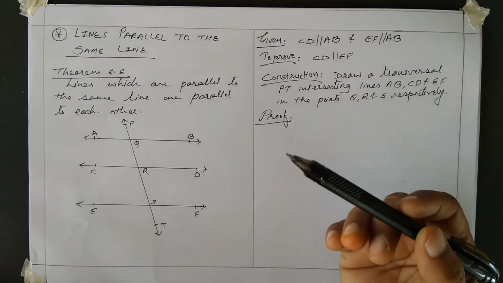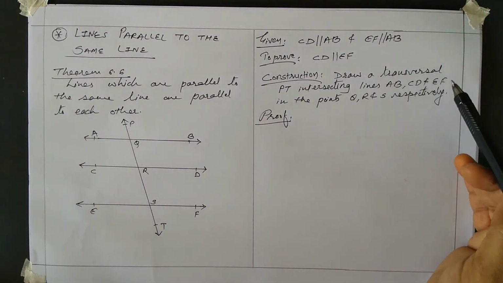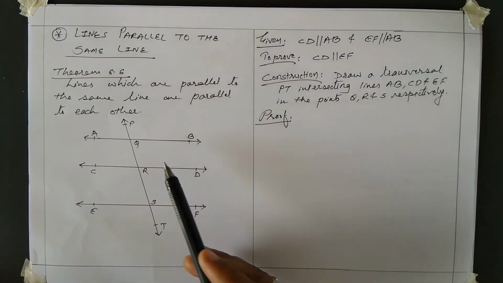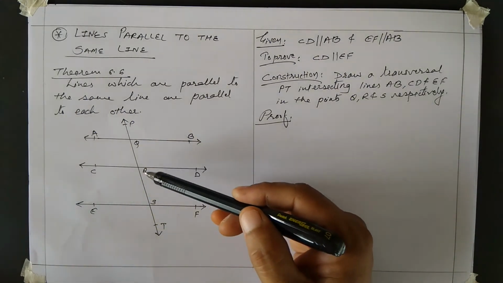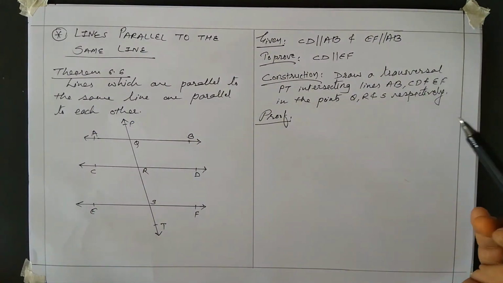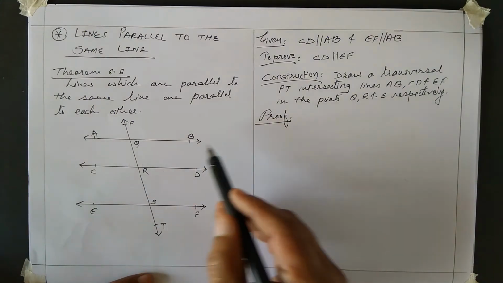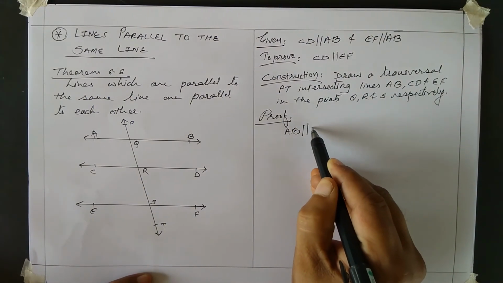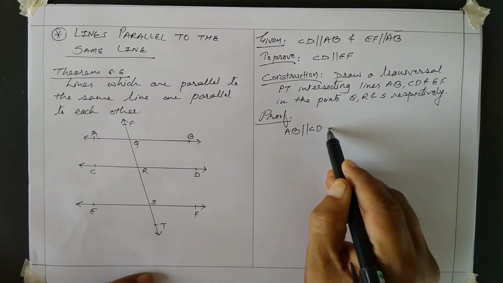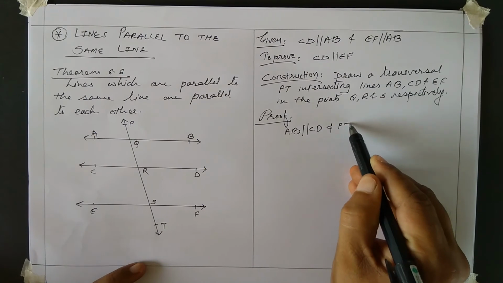Construction. What construction? We have to draw a transversal. That only I have written. Draw a transversal PT intersecting lines AB, CD and EF in points Q, R and S respectively. See the proof. AB is parallel to CD and PT is the transversal.